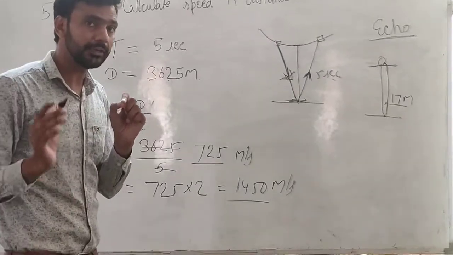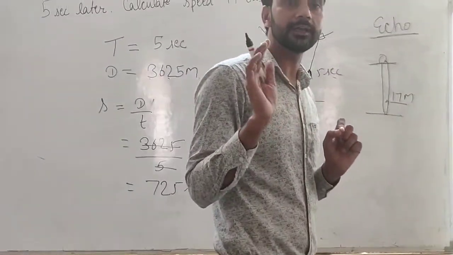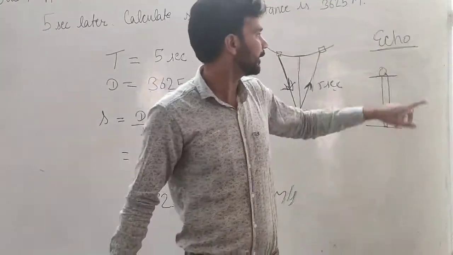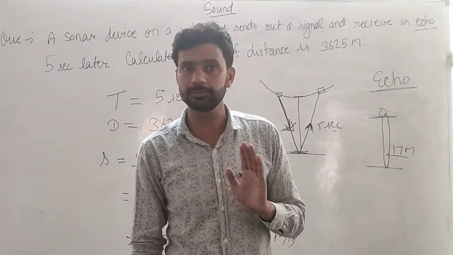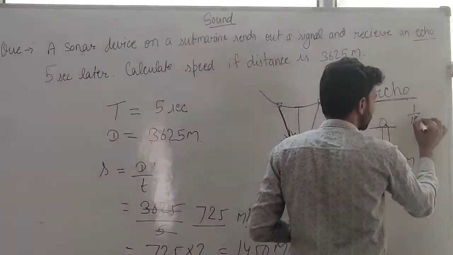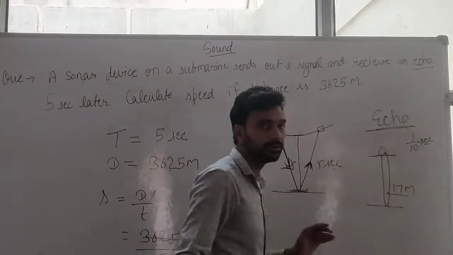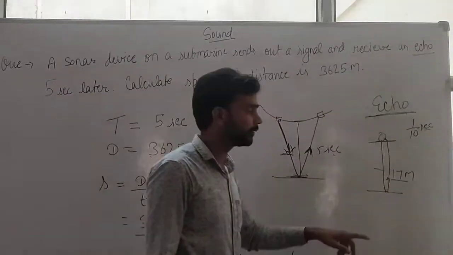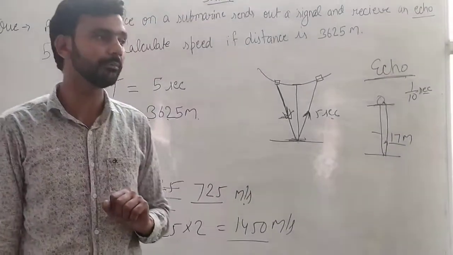So if we listen to the sound after 1/10th of a second, then only we can differentiate between two sounds. So at that time we can say that echo is produced. So for echo production, the repetition time should be 1/10th of a second, and the distance should be 17 meters. Why should the distance be 17 meters?